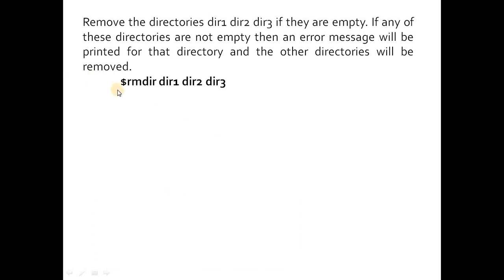So now we shall see one more example. At the bash prompt we will type rmdir dir1 dir2 dir3. This will remove the directories if they are empty. If any of these directories are not empty, then an error message will be printed for that directory and other directories will be removed.